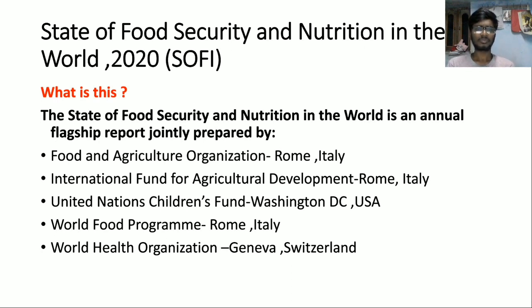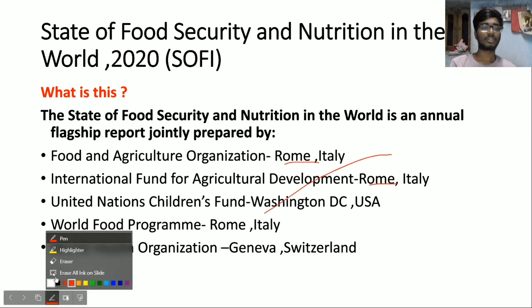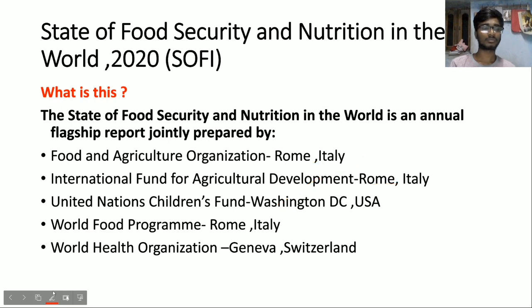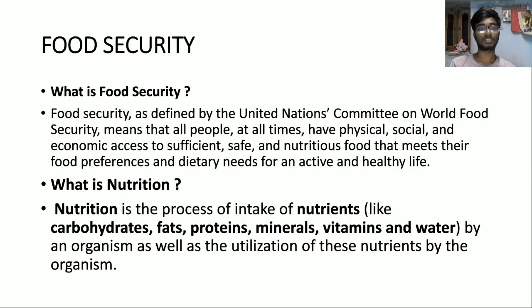So what is this? The state of food security and nutrition in the world report is an annual flagship report jointly prepared by Food and Agriculture Organization, which is based out of Rome, Italy, and International Fund for Agricultural Development, which is also based in Rome, Italy, United Nations Children Fund, which is based in Washington, and World Food Program, which is based in Rome, and World Health Organization in Geneva, Switzerland. So what is food security?